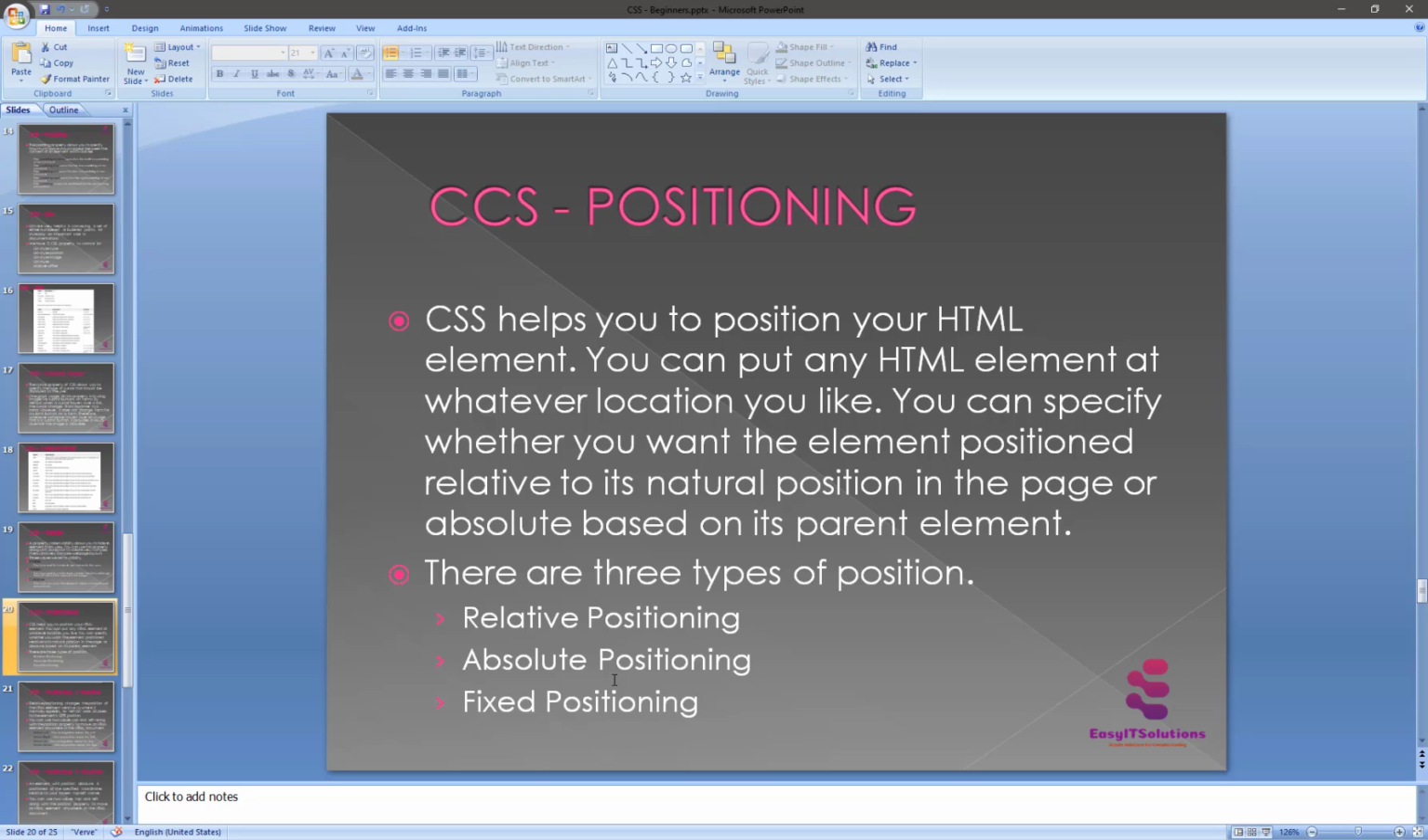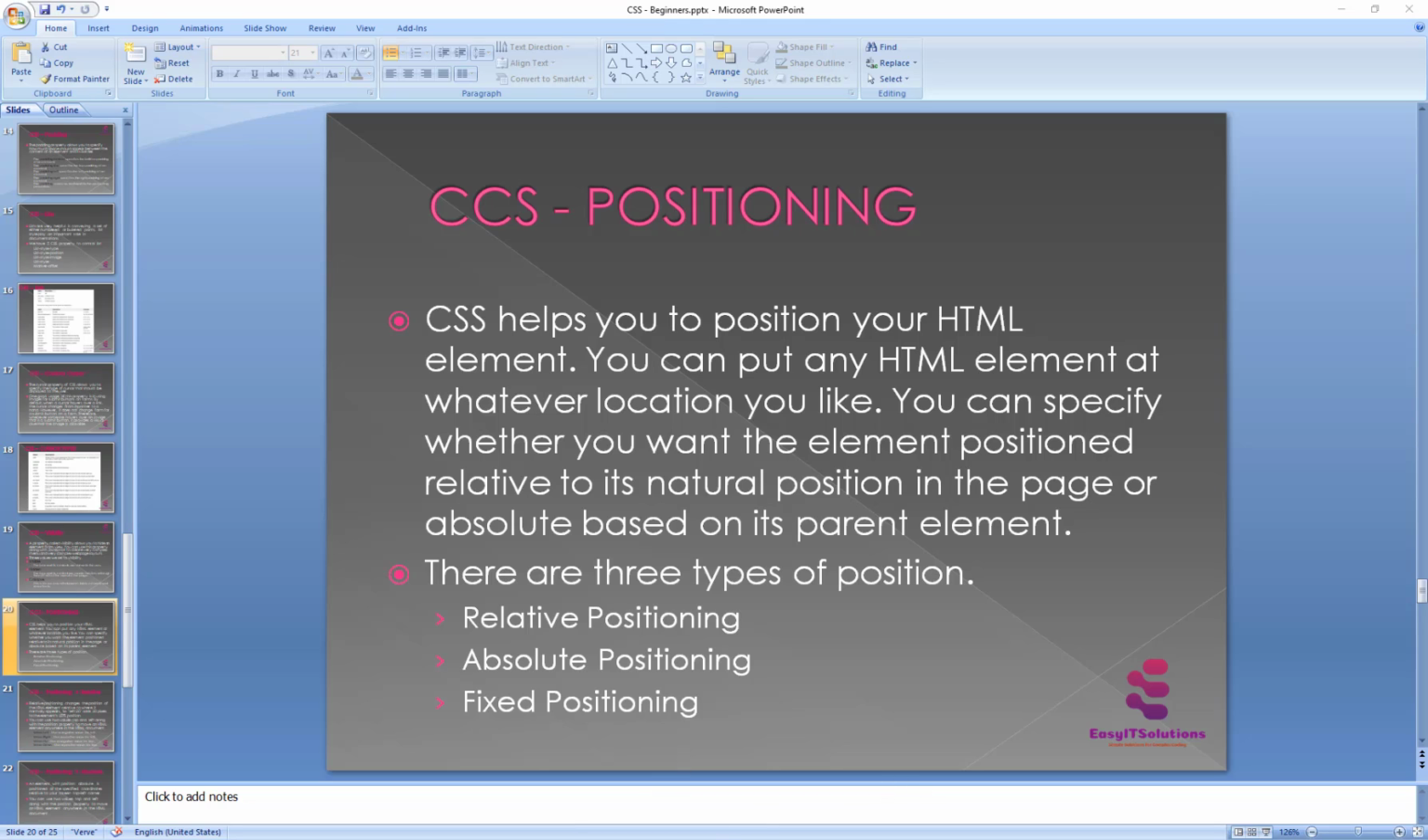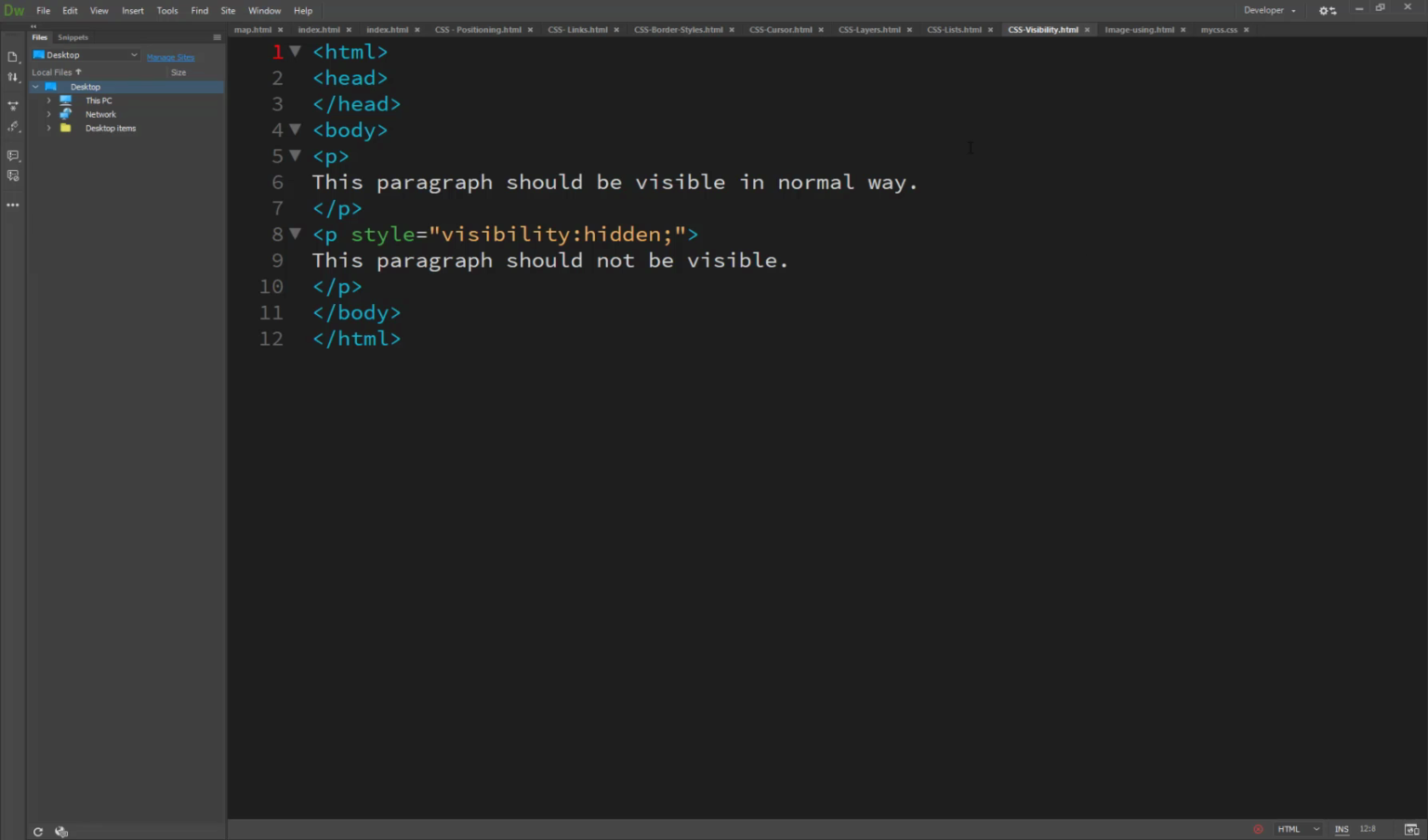The absolute and fixed work the same way, but there's a little bit of change in the property. But relative is totally different. Relative position changes the position of an element relative to where it normally appears. We will understand more when we set an example here.